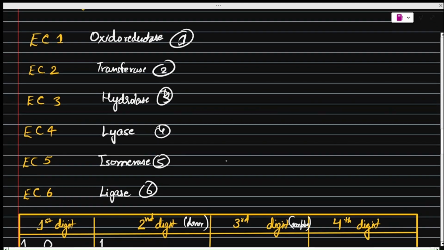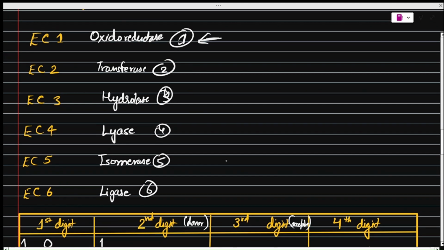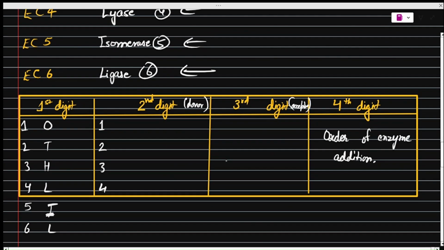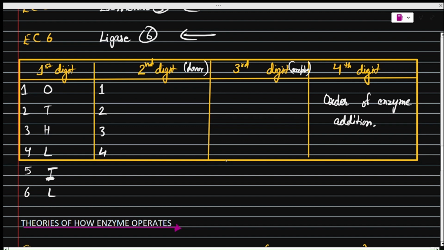You have to remember these numbers. Oxidoreductase is the first class, the second class is transferase, the third class is hydrolase, the fourth class is lyase, the fifth class is isomerase, and the sixth class is ligase.